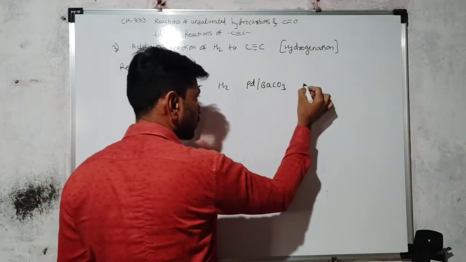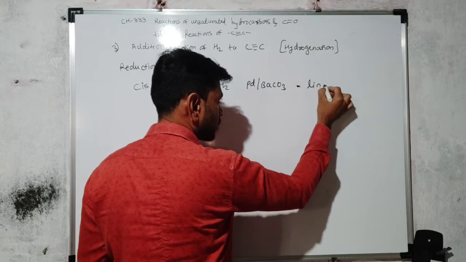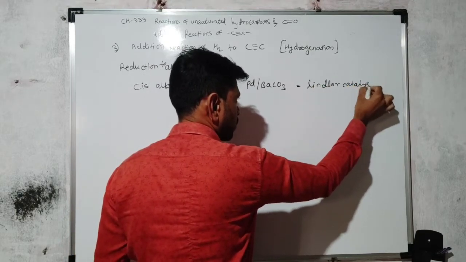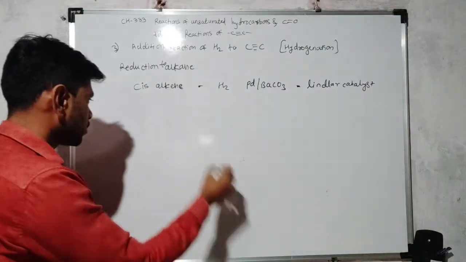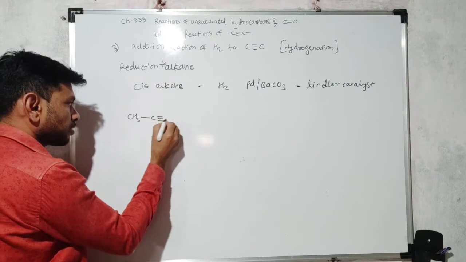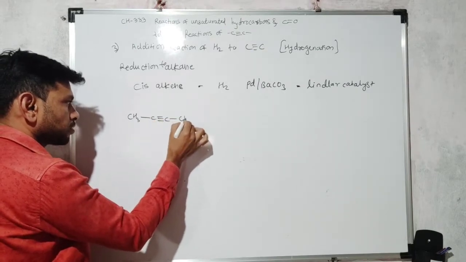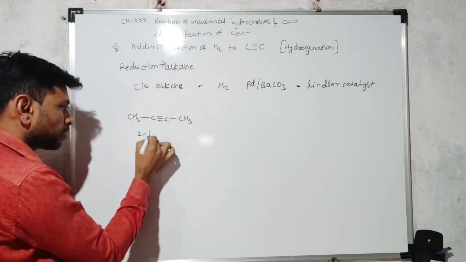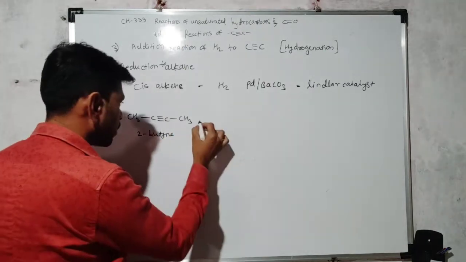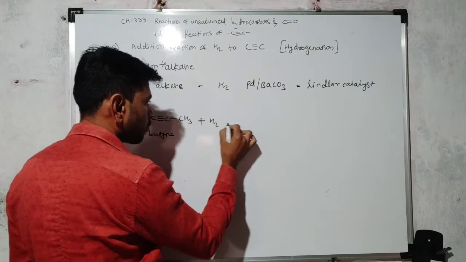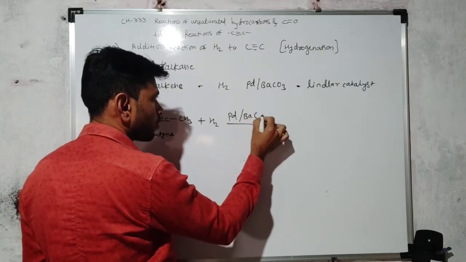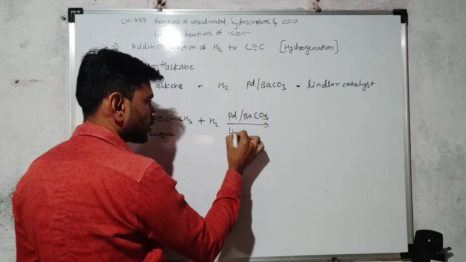This catalyst is called Lindlar catalyst. Suppose we have taken CH3, C triple bond C, CH3, 2-butyne, as the reactant, and hydrogenation in presence of Lindlar catalyst, this palladium in presence of barium carbonate. So this is Lindlar catalyst.